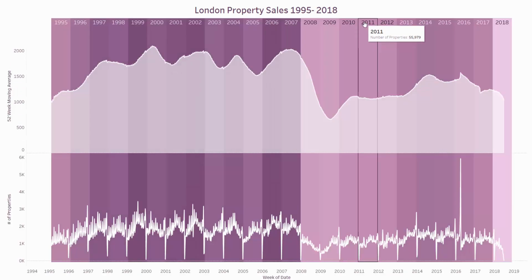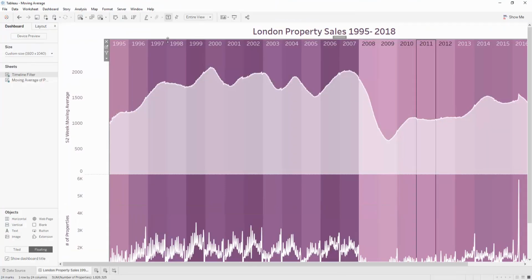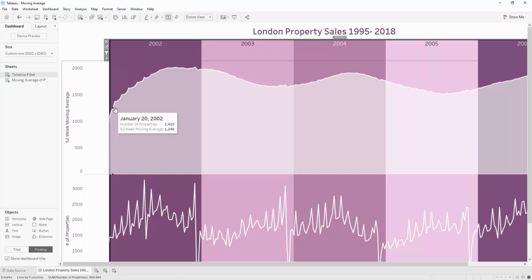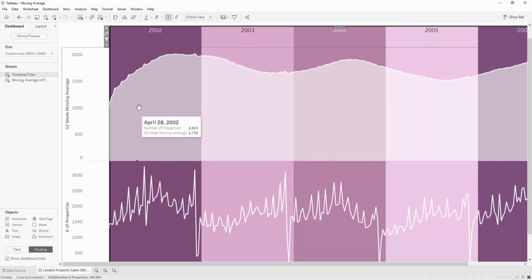So the novelty of this example actually isn't that it's stripy and purple. It's actually to do with the order of operations. So just to illustrate this here, let's zoom into a set of years here. And so suppose now we set this selection on year to be applied as a filter. And so notice this huge drop off right here. So what happened is that this filter applies before the moving average table calculation.